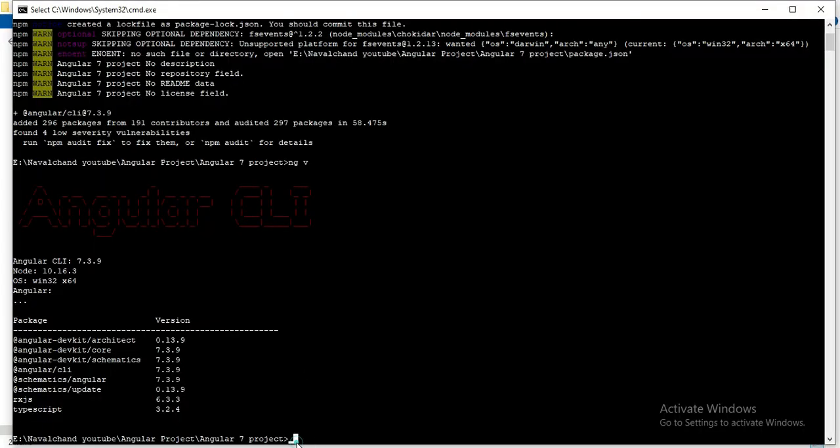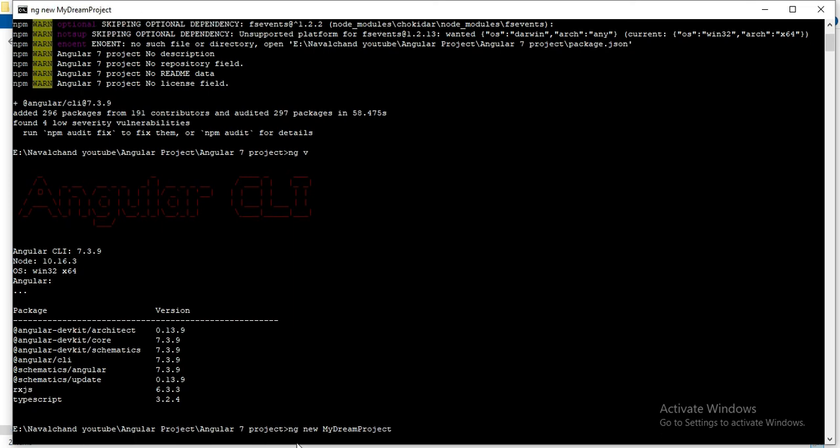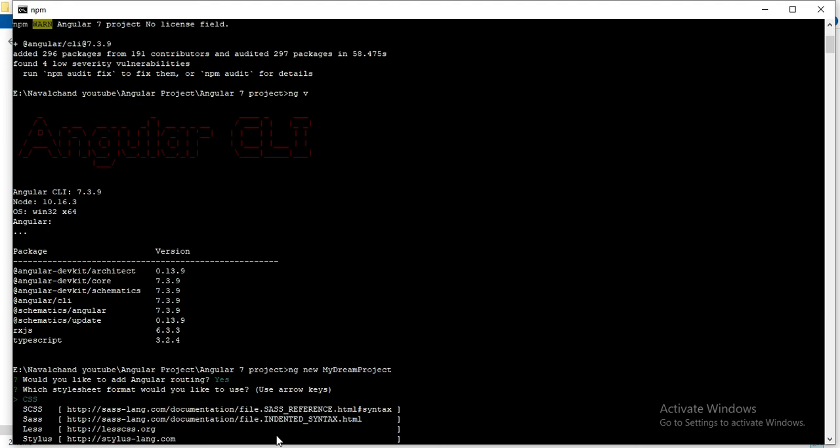We will create a project. For creating a project, simply command ng new and your project name. I'll give my project name my dream project. I'll simply press enter. Here the project will ask me, would you like to add Angular routing? Okay, I would like to add Angular routing. I'll simply press yes, y and enter.